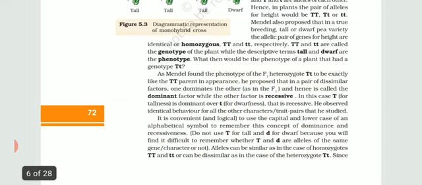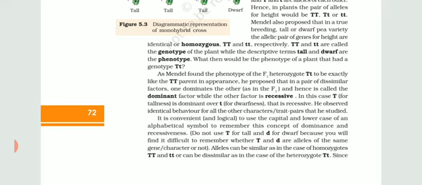Capital T and small t are the genotypes, because they represent the genes. When we say tall, dwarf, black, brown, white, violet, we are recognizing only the external features. That is known as phenotype. So what would be the phenotype of a plant with genotype capital T, small t? Hybrid tall, because we cannot say average medium height. So capital T, small t will be hybrid tall. That is known as the heterozygote condition.